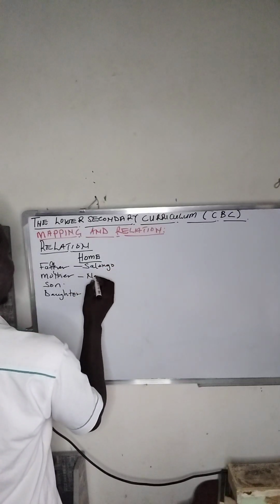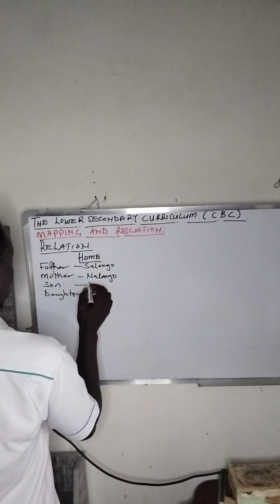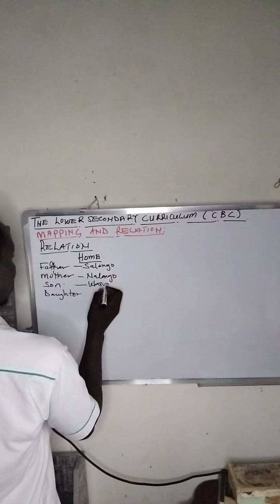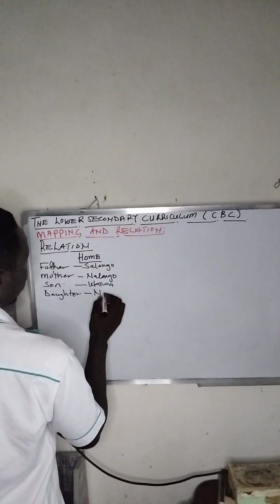Automatically, this one will be Nalongo. This one will be say Wasswa. And also we are having Nakato.